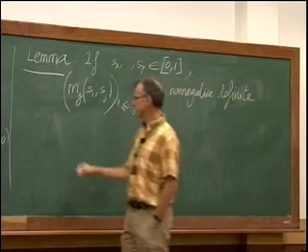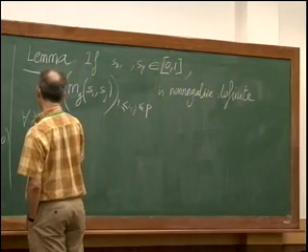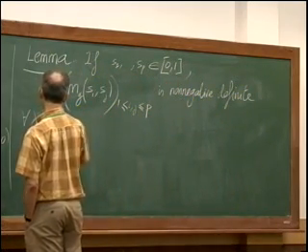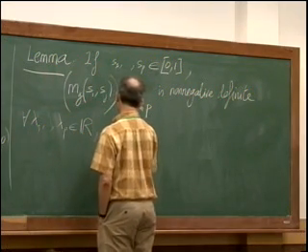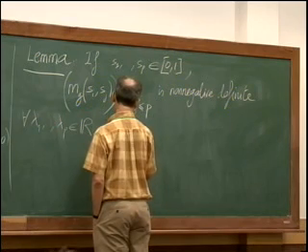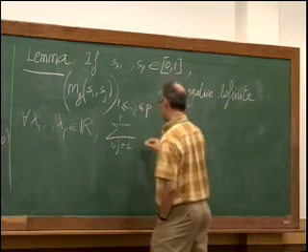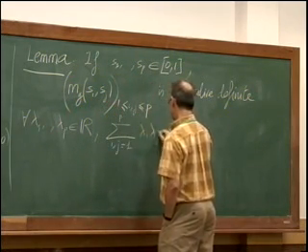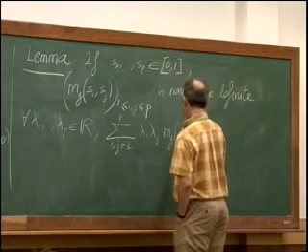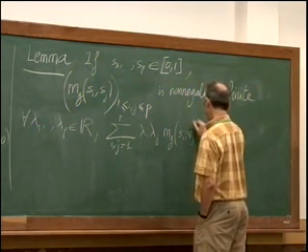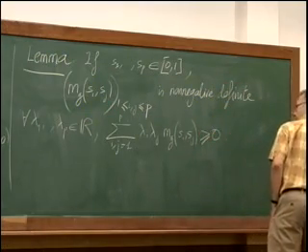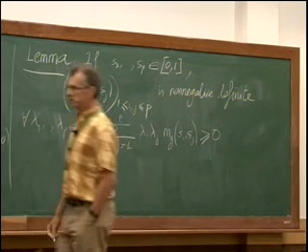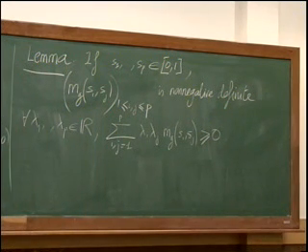If you prefer, for every lambda_1, ..., lambda_p in R, the double sum from i,j equals 1 to p of lambda_i lambda_j m_g(s_i, s_j) is non-negative. So I'm going to prove this lemma because it's very easy to prove, and of course, this is important for what follows.